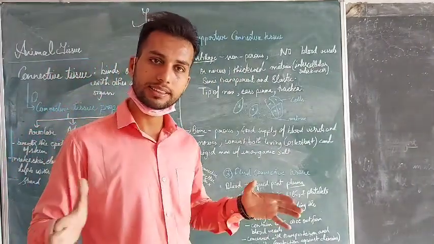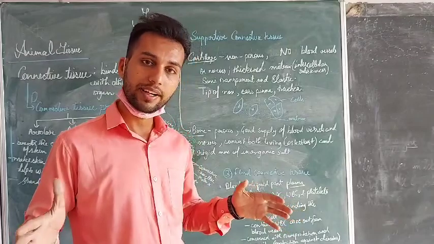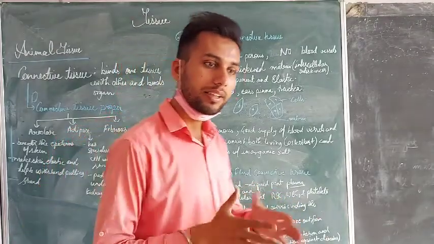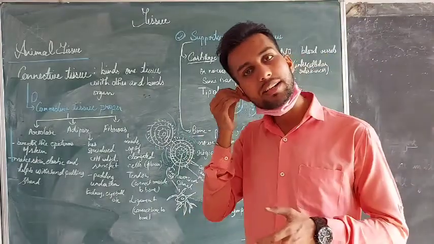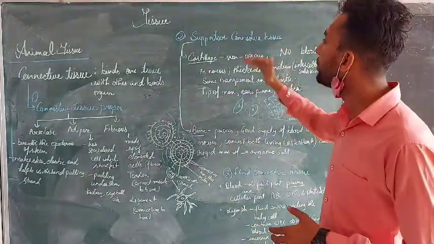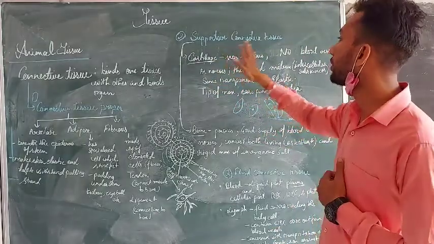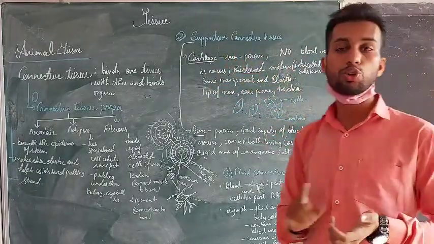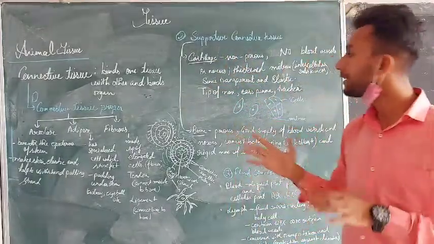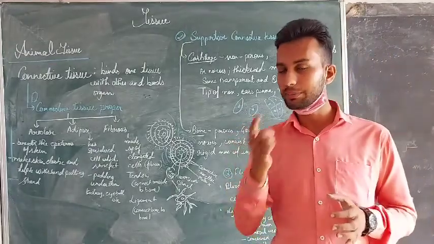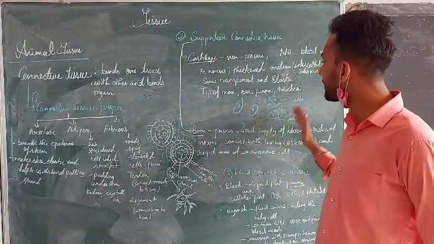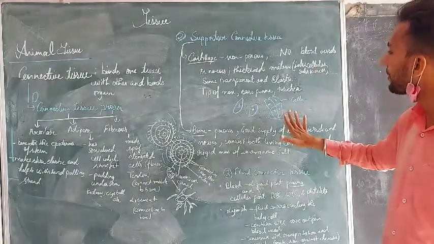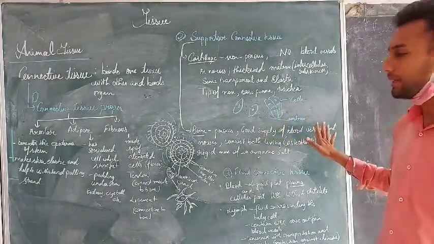As our lungs flatten and relax when we breathe, it flattens, then relaxes, then flattens, then relaxes. That is only due to the cartilage arrangement there. So what is cartilage? Cartilage is non-porous, and no blood vessels and nerves are present. Here the intercellular matrix is totally thick. It is present in the tip of the nose, external ear, and so on. And this is the diagram of cartilage. The intercellular matrix is represented, and the cells of cartilage are represented.